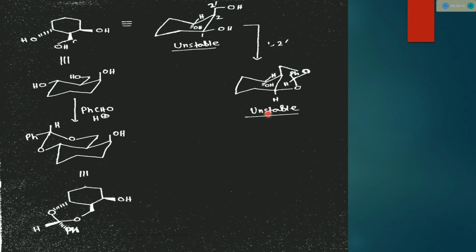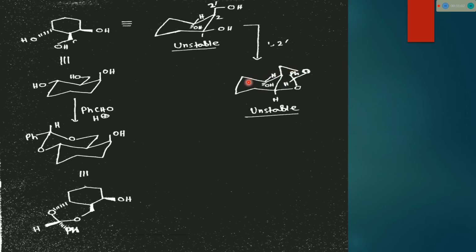Cis-decalin is less stable than trans-decalin. So this six-membered structure is somewhat like trans-decalin, and we all know the trans-decalin structure is more stable than cis-decalin. It is logically a wrong thing to compare like this, but that's for comparison.